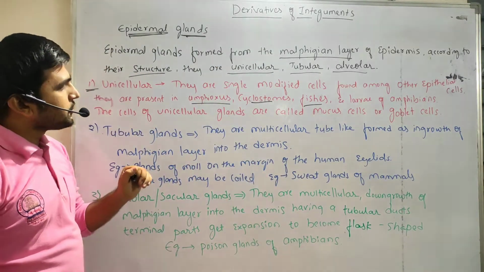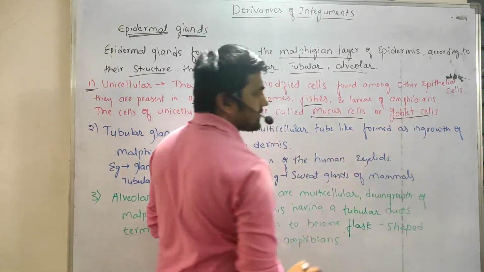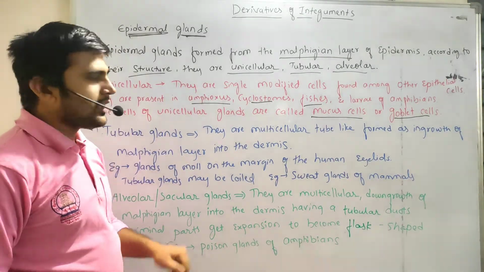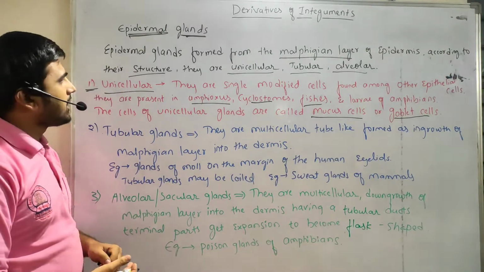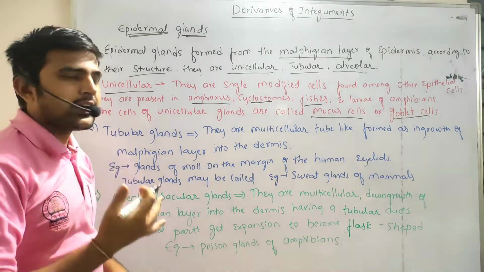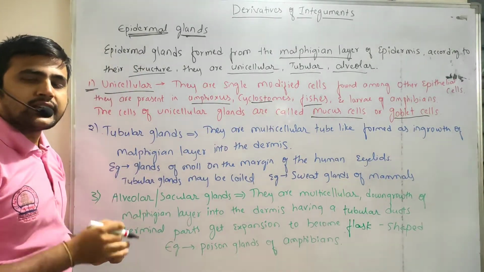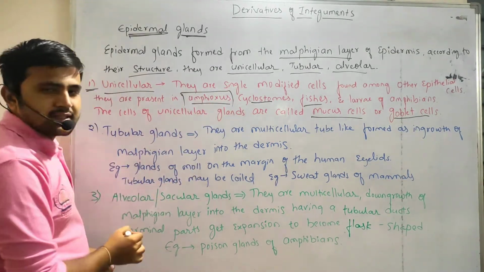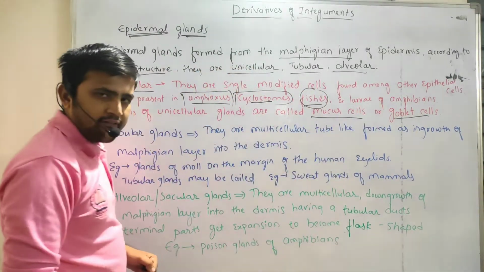The thing is, they are single modified cells, so the unicellular epidermal glands have only one kind of cell, which gets modified among the other epithelial cells.